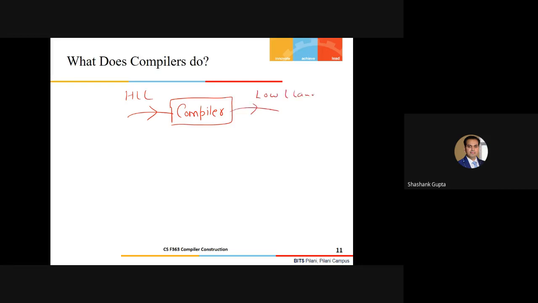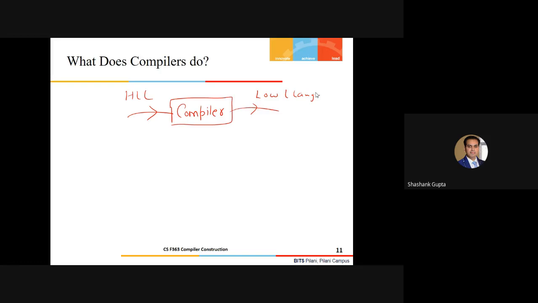Please. So compilers convert the code we write in a high-level language such as C or Java into machine code so that the hardware can process it. Correct. So this is one relevant definition of what exactly my compiler does. What this student has said is that it takes any high-level language and converts it into some low-level or machine language on which the program is supposed to be executed on the target machine.